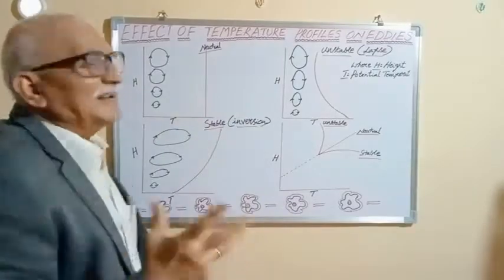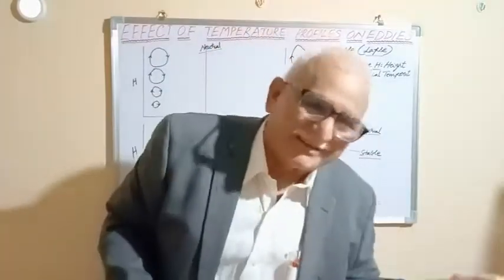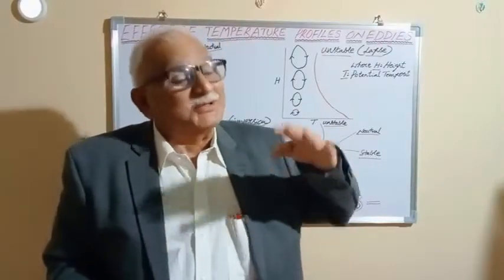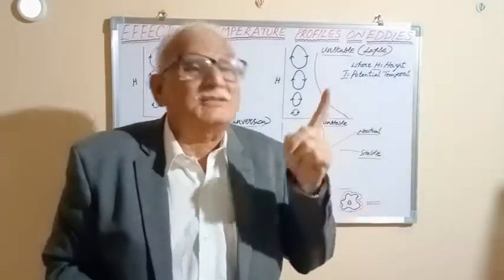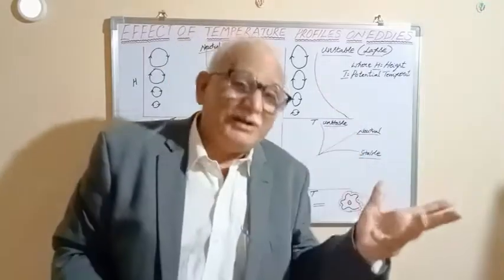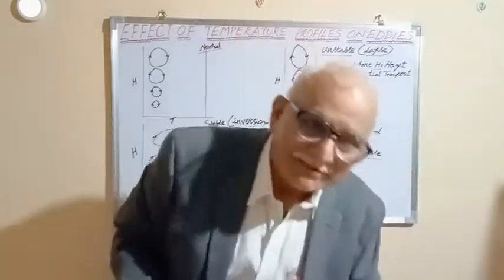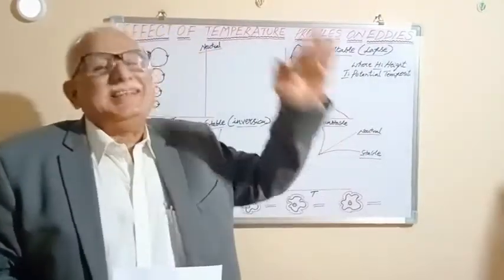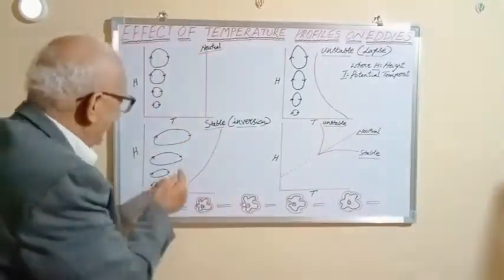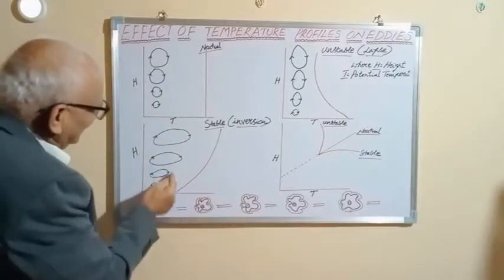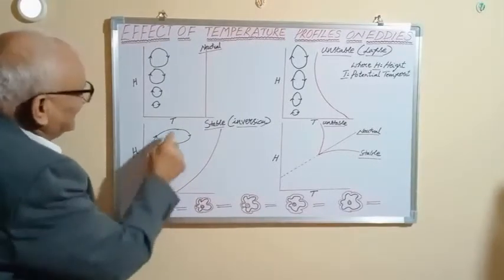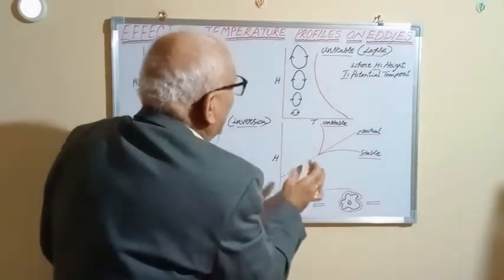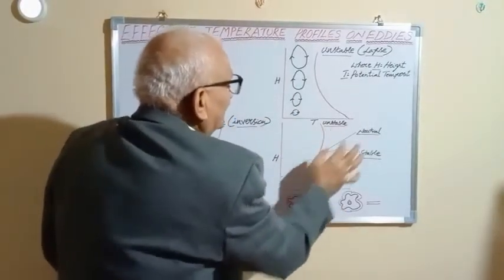Now, under the stable conditions, we call it the inversion of temperature. In the troposphere, the temperature shall decrease as the height increases, but sometimes, and particularly during the night time in tropical areas, inversion takes place. The ground temperature is less, air temperature is more. Under those situations, the eddies will have shapes like this. Okay, shapes like this. So to sum it up, okay, potential temperature, height, unstable, neutral and stable.